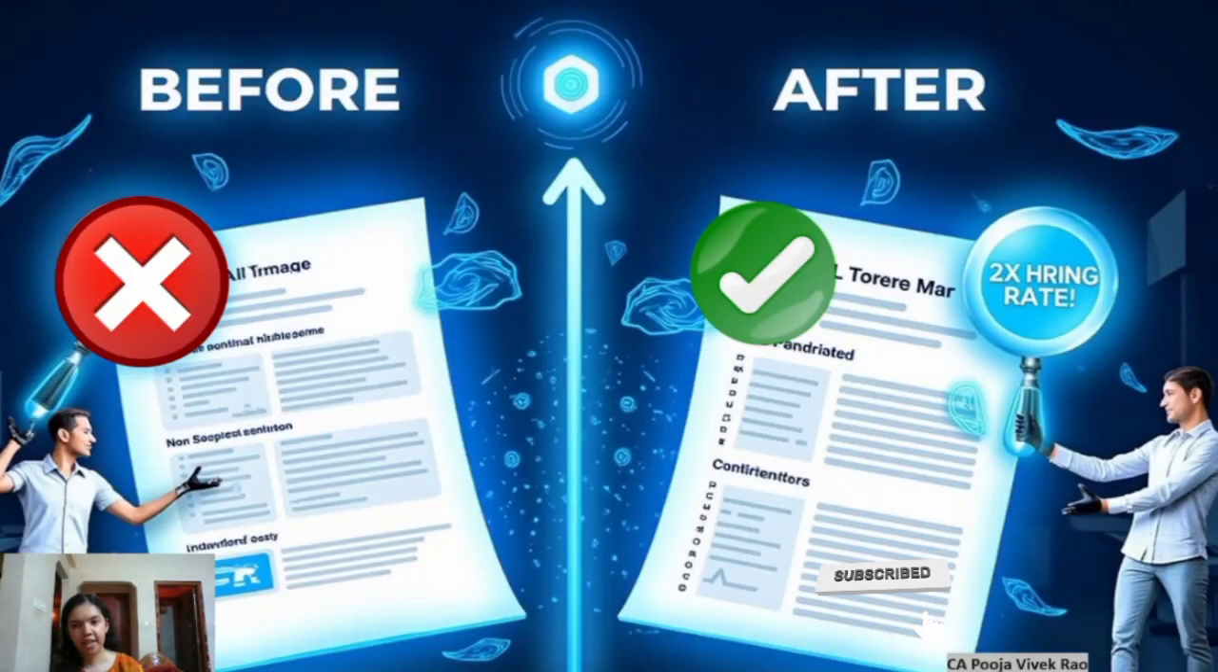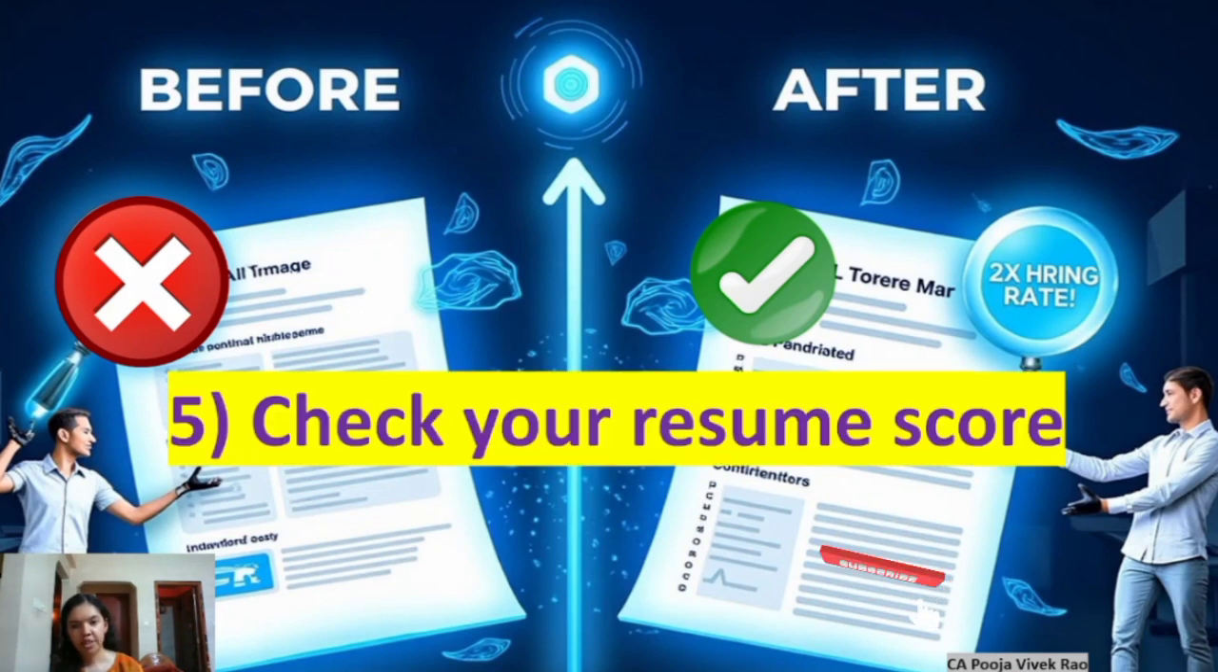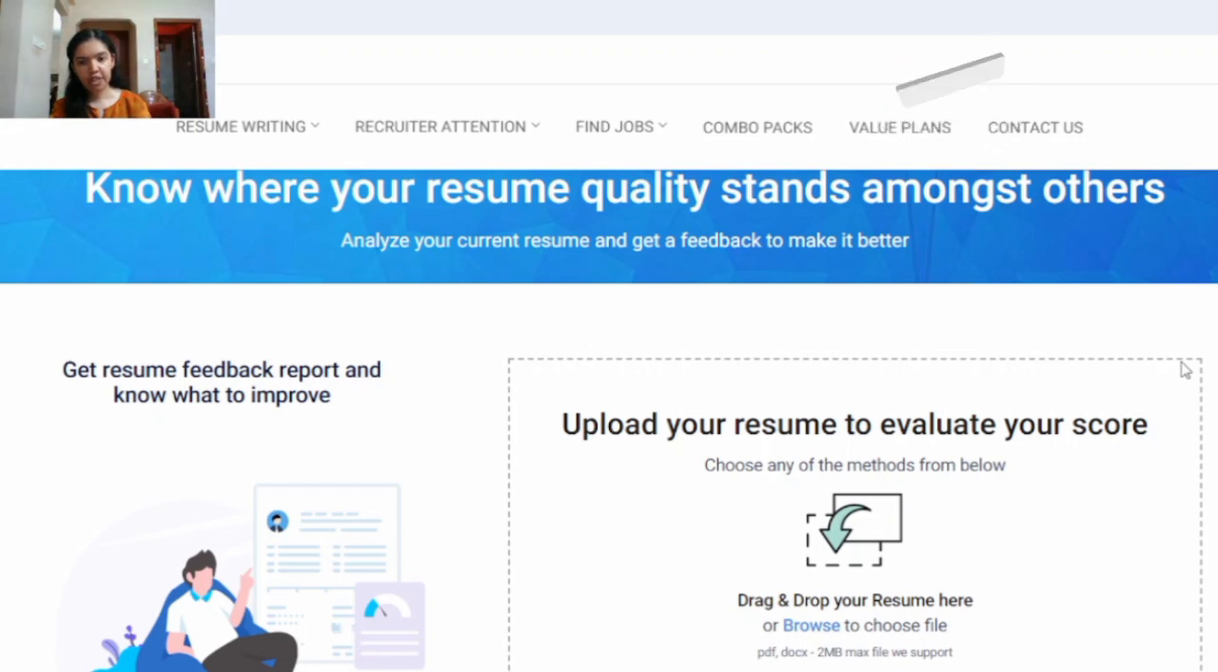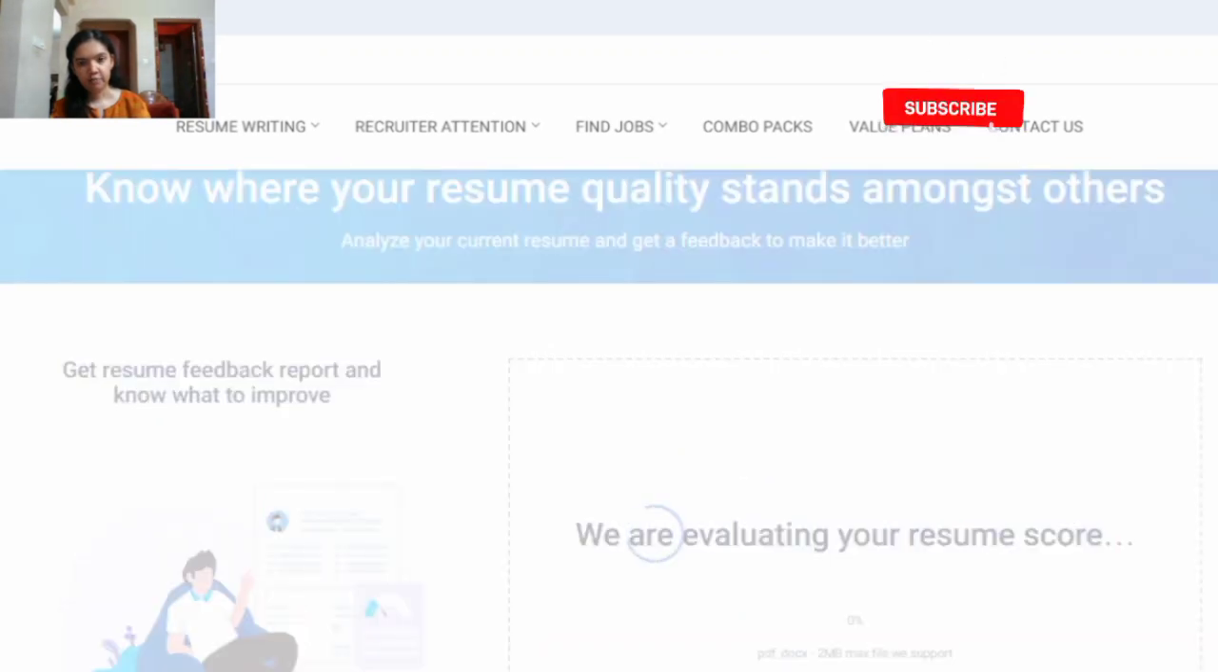So not only preparing and editing your resume, the AI tool can also give you a resume score as well. So there is a tool in which you can check your resume score. This tool will compare your resume with the industry standards and it will give you a score. So let's go and see how to do this. To check your resume score, click on the link given in the description below and then you will be directed to this page. So just click browse and add your resume here. Then this tool will evaluate your resume and give a score.